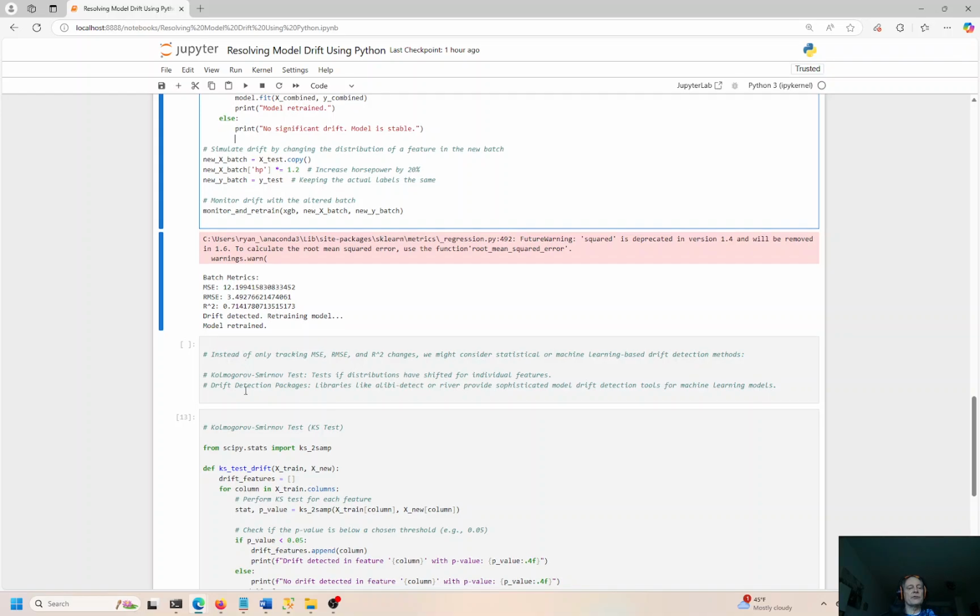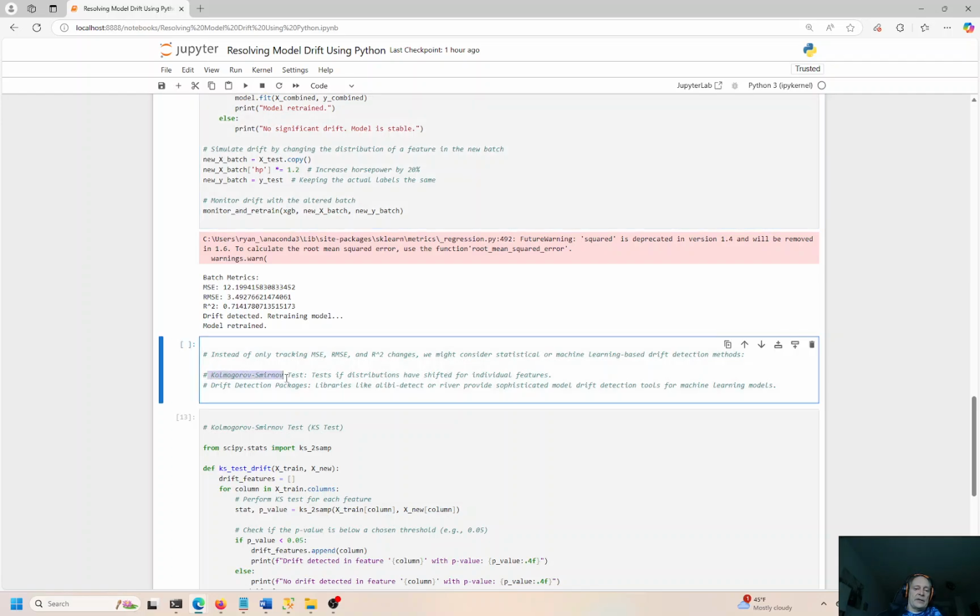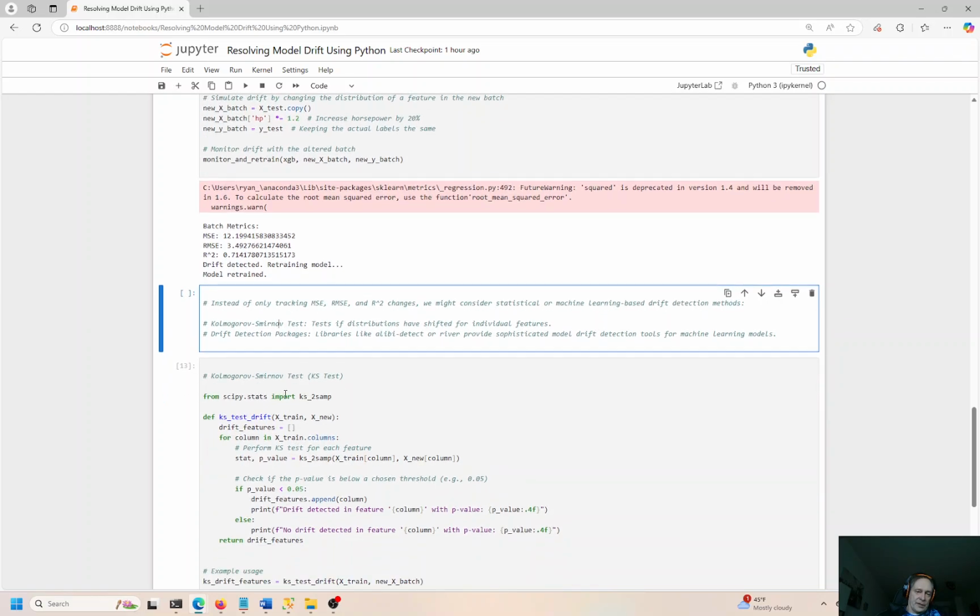Now, rather than just tracking MSE, RMSE, and R squared, and there's a few other metrics we can look at too, there's a few libraries or methodologies that we can use to also test for model drift. There's a KS test. I'm not even going to try to pronounce the full name of this thing, okay? I'll leave that to you guys. But it sometimes goes by the name of KS test. And there's a drift detection package. So let's look at both of these right now.